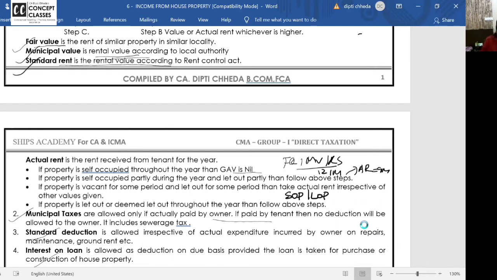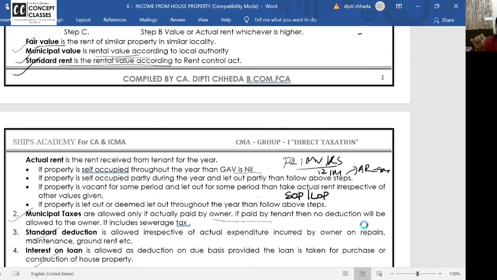Follow? Now, if the property is vacant for some period and let out for some, then take actual rent irrespective of other values. But what is important is the actual rent. See, in the third step, what is it? Fair rent, municipal value, whichever is higher. That or standard rent, whichever is lower. That or actual rent, whichever is higher.